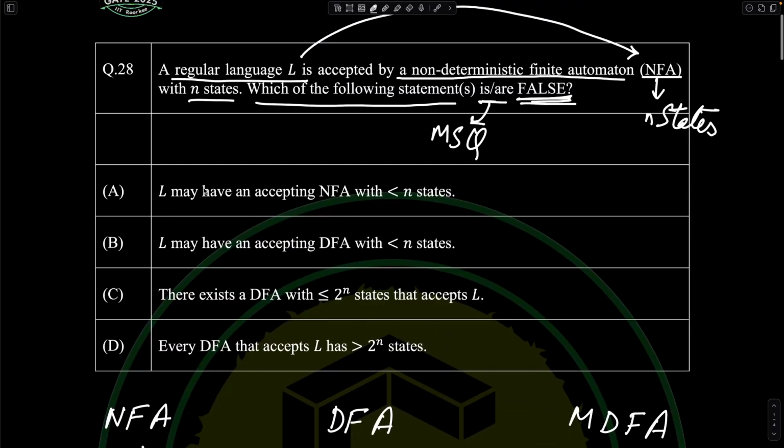Now let's get back to the statement. It states that L may have an accepting NFA with less than n states, right? This can be understood as an understanding-based concept, because in NFAs and DFAs we always discuss redundant states. These are states which are not needed and add no value to the language being accepted, because it is a machine. A state which adds no value to the accepting power of a machine is a redundant state, and both an NFA and a DFA can have them. I will give you an example of that.